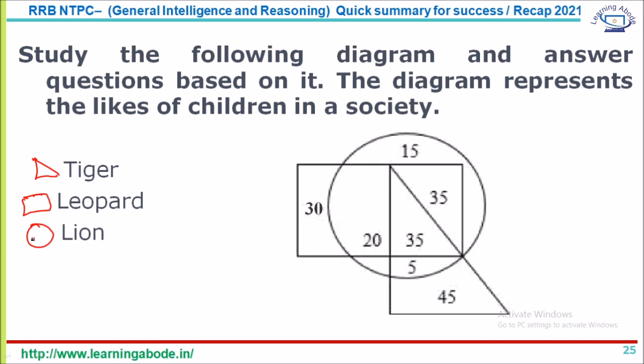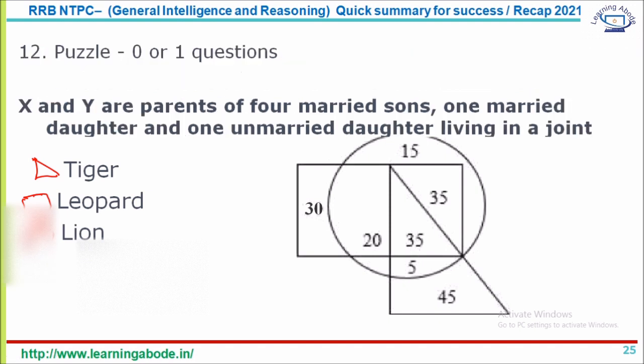Now this particular type I have solved in my reasoning video, and a link to this specific question you can find in the description below. So you have the complete solution there. You can see that. So this is the type that you can expect in Venn diagrams. Now let me move on to the other type.